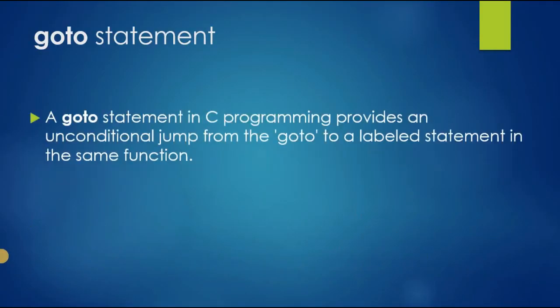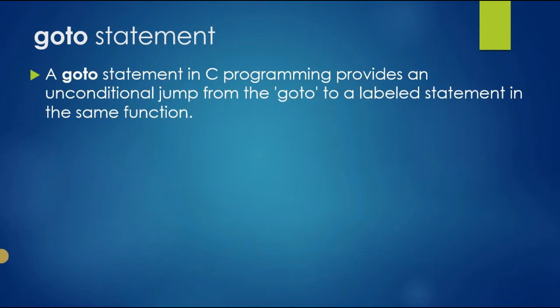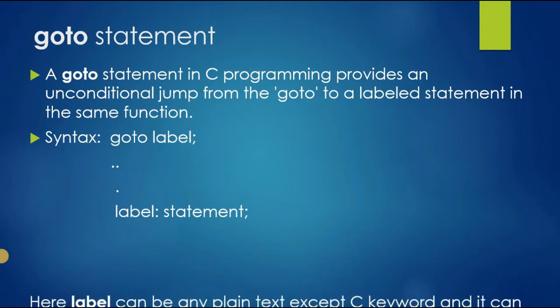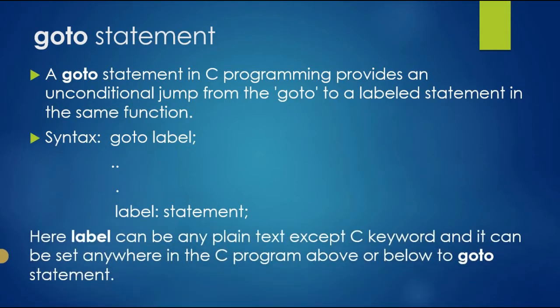Goto statement. A goto statement in C programming provides an unconditional jump from the goto to a labeled statement in the same function. The syntax for this is goto label; then statements will come and the label statement will come. Here the label can be any plain text except a C keyword, and it can be set anywhere in the C program, above or below the goto statement.